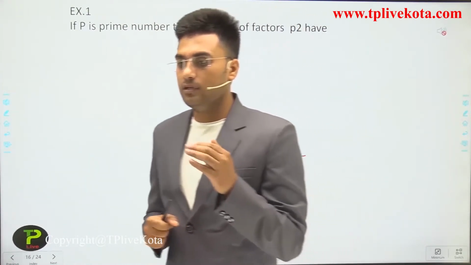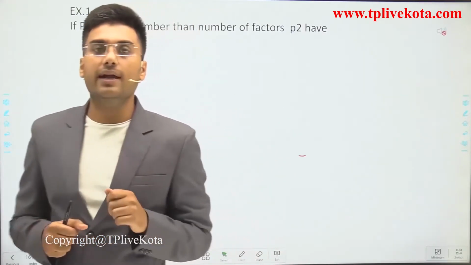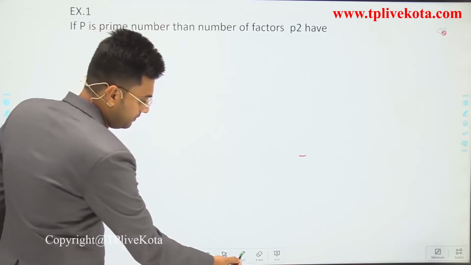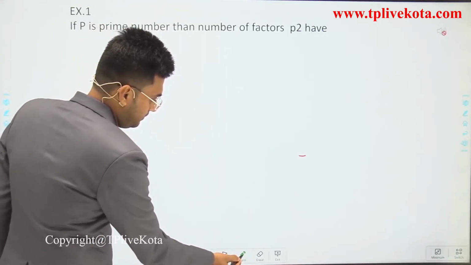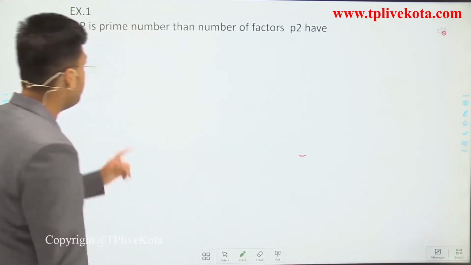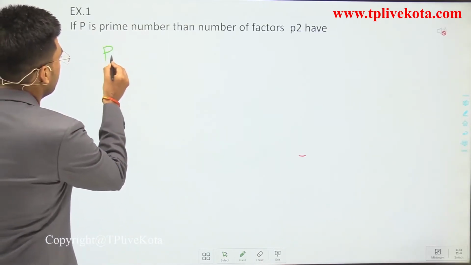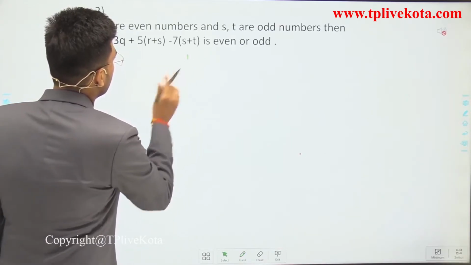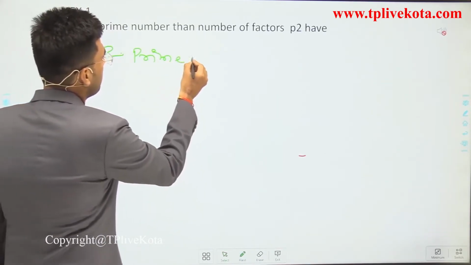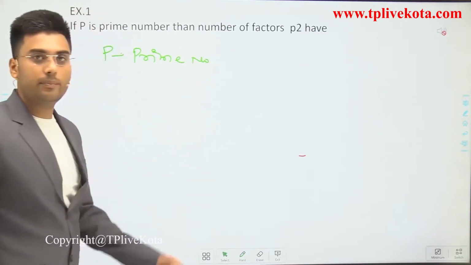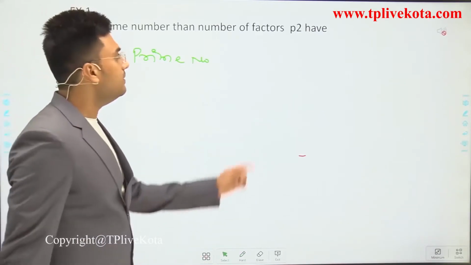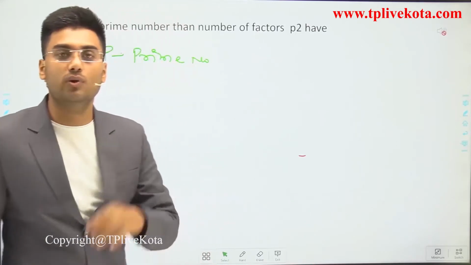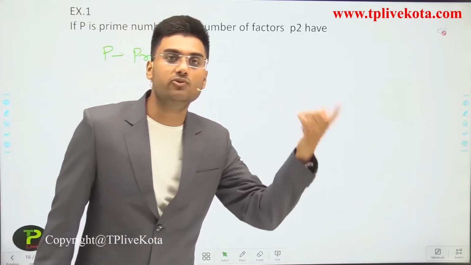You are given the information that p is a prime number, and you have to find the number of factors p square has.